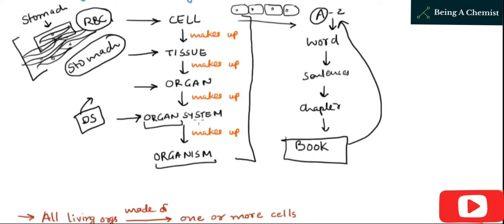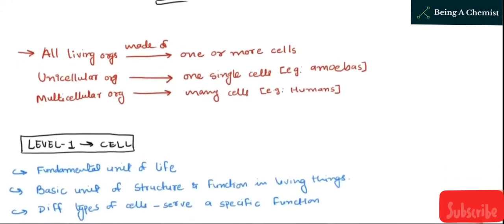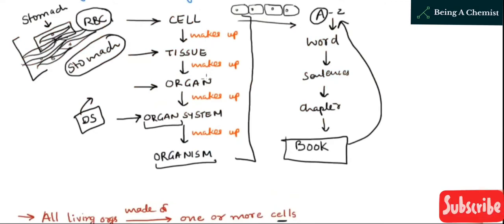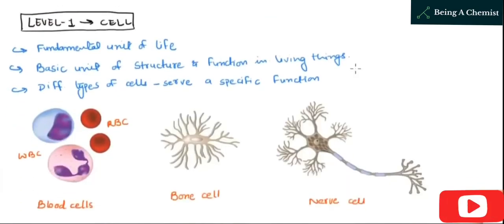And in an organism there are many cells, as I have already told you before that there are 30 trillion cells found in our human body. All living organisms are made up of one or more cells. For example, we human beings are multicellular organisms. Unicellular organisms, uni means one, have one single cell. An example is amoeba. While in multicellular organisms, multi means many, so many cells are found. Example, humans. So now all these levels of organization, how a cell leads to an organism, are really very clear.